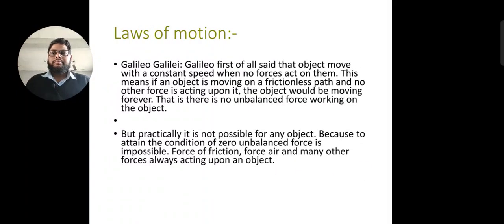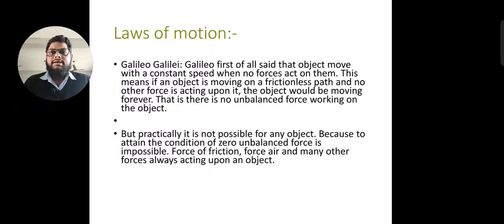Got it? Now let's come to the laws of motion. So who is Galileo? We have heard his name, that Galileo was a scientist from the 16th century. Galileo first of all said that objects keep moving with a constant speed when no forces act on them. He said that if there is no force applied on the object, it will keep on moving with a constant speed. This means if an object is moving on a frictionless path and no other force is acting upon it, the object would be moving forever.